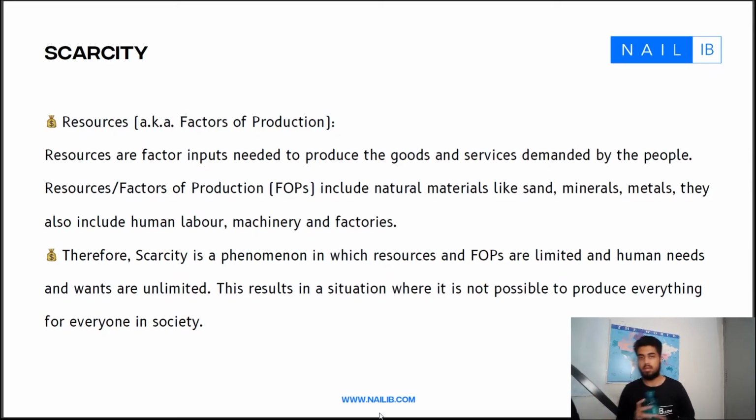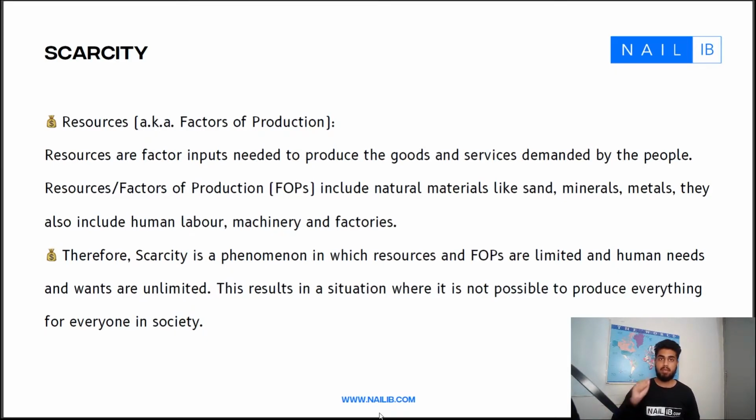This bottle was probably made by a machine. That machine, the plastic over here, the resin, and essentially everything else that constitutes that bottle and was used to make that bottle, is a factor of production. Resources are nothing but the factor inputs needed to produce the goods and services demanded by people.